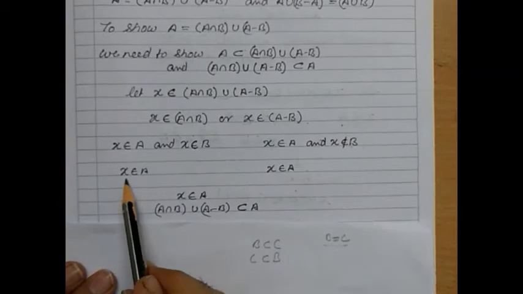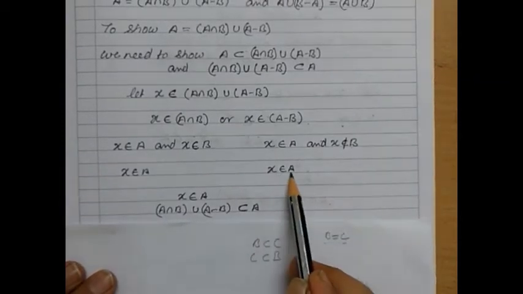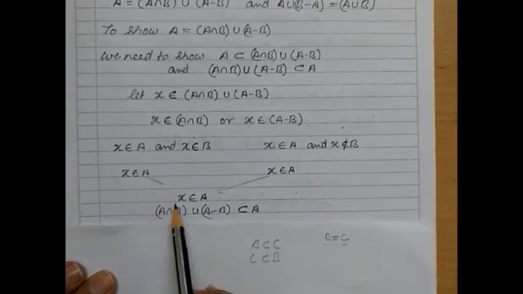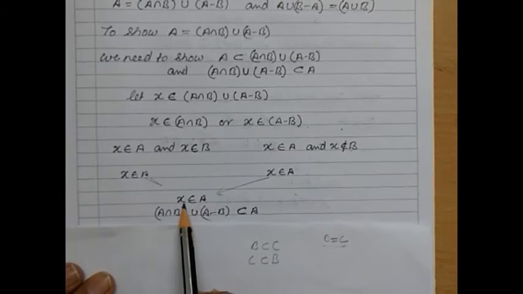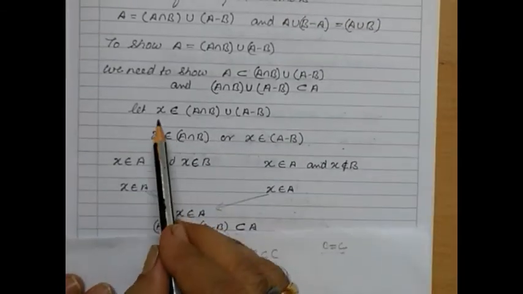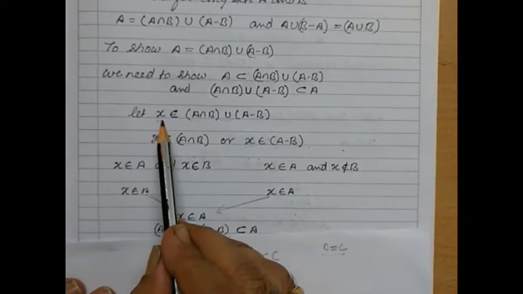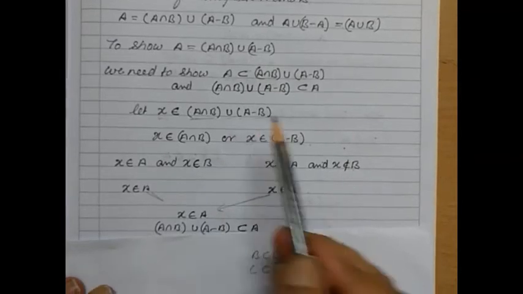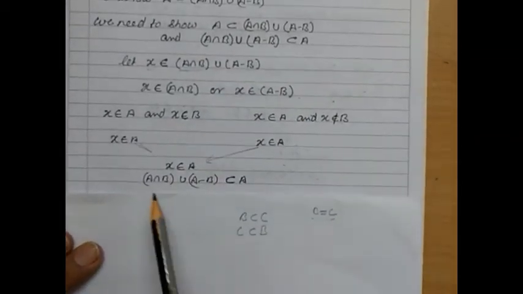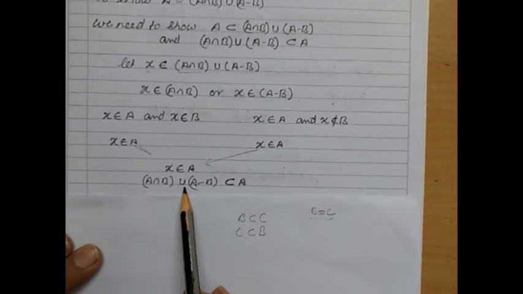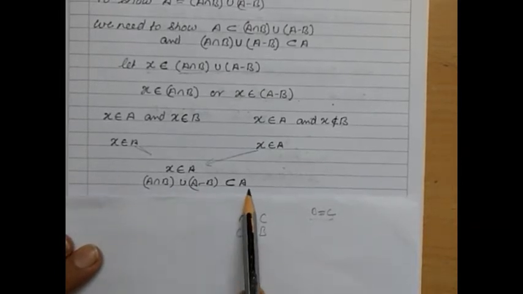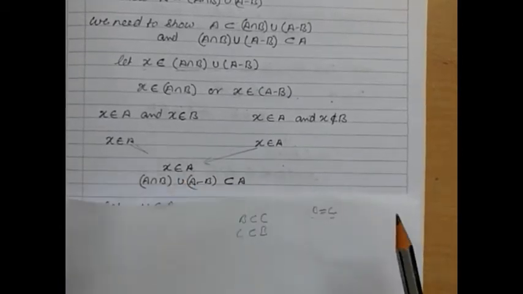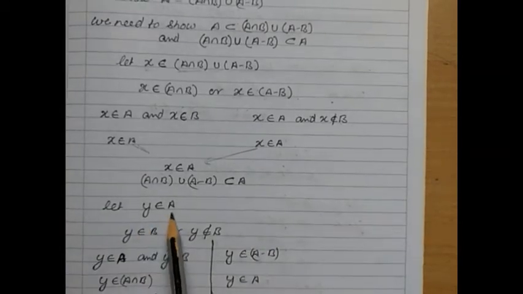So here we say x belongs to A, and here also we say x belongs to A. If we see both conditions, we can say x belongs to A. So we started with the assumption that x belongs to (A intersection B) union (A minus B), and we reach here, proving that (A intersection B) union (A minus B) is a subset of A. This we have proved, the first statement. Now we will show the second statement: let y be an element of A.